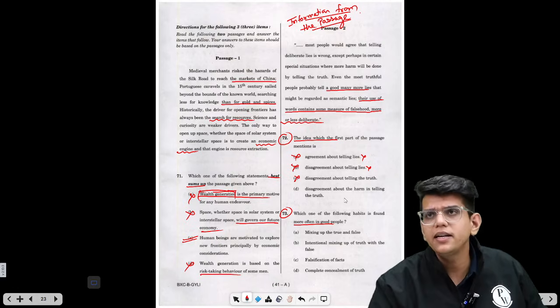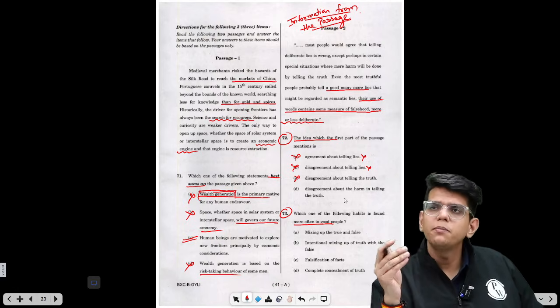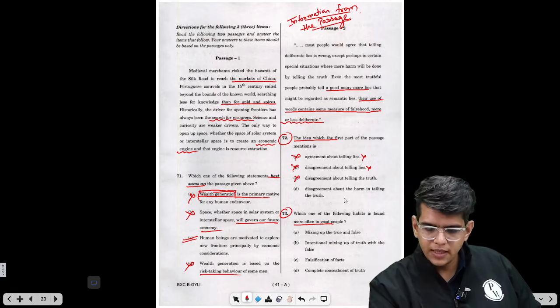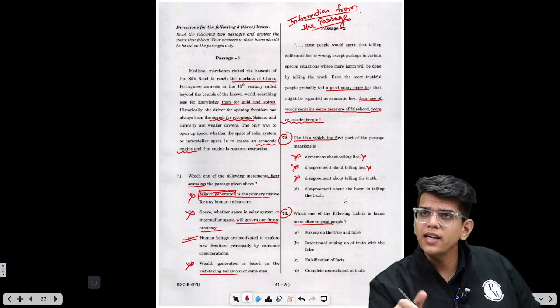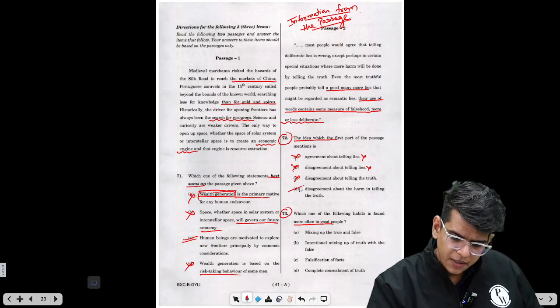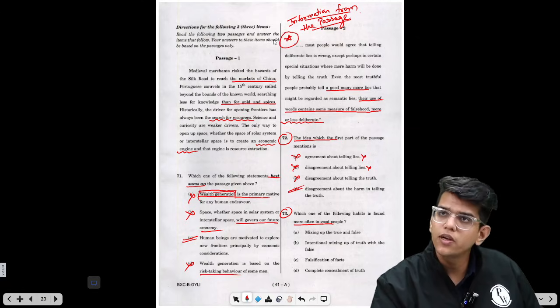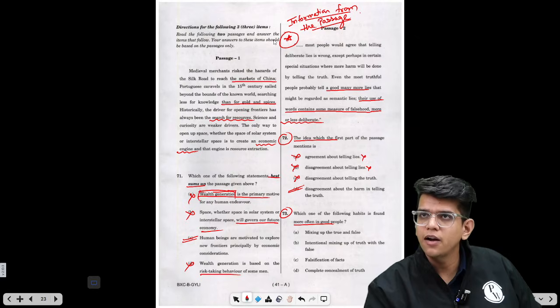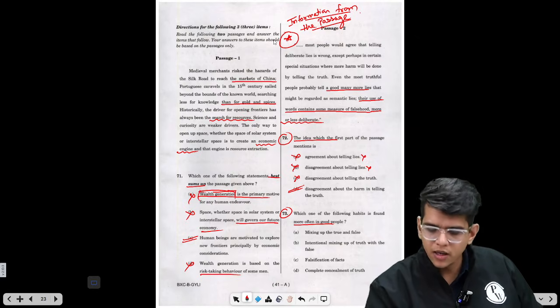Disagreement about harm in telling the truth, right? Some people say you should always tell the truth, and some people are saying you can lie in some cases where truth can harm, right? So there is some disagreement about this. So option D is the correct answer. This is a good question. Okay, try it again after listening to the explanation. Okay, 73.